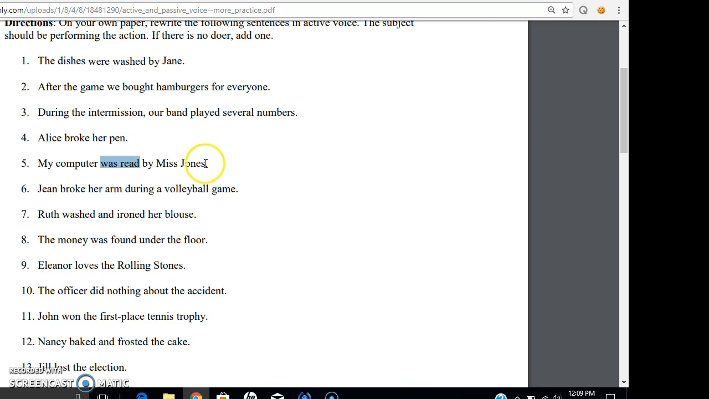If I asked you to make this active voice, again, switch sides. Miss Jones read my computer. You just get rid of that helping verb. Remember, you keep it in the same tense, which was indicates past tense, but you leave it as read because that's the past tense when you're talking in active voice.